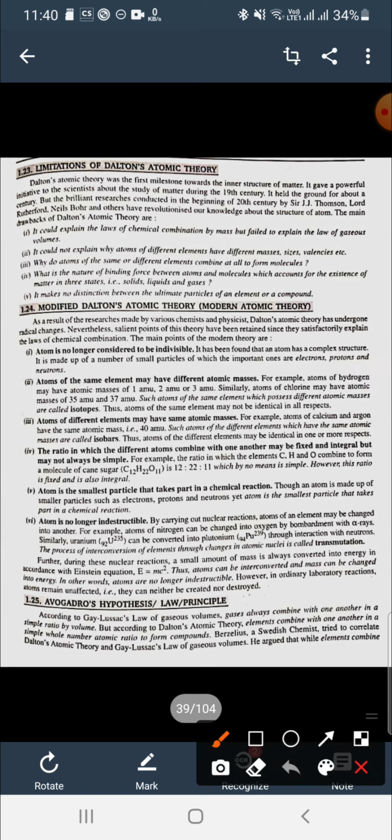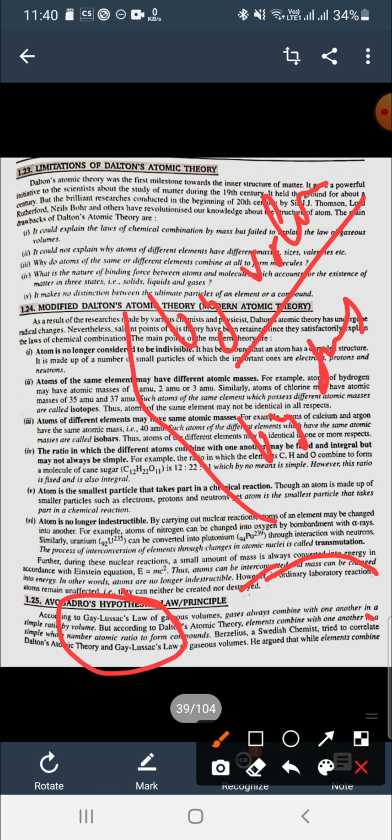Gay-Lussac's law tells us about gases, that gases always combine with one another in a simple ratio by volume, or volume ratio. Dalton's atomic theory tells us that elements combine with one another in a simple whole number atomic ratio. It means by atoms. So this is by Gay-Lussac's law, this is by Dalton's theory.